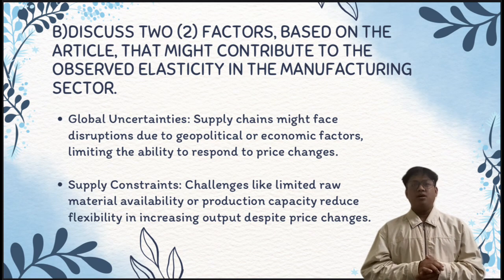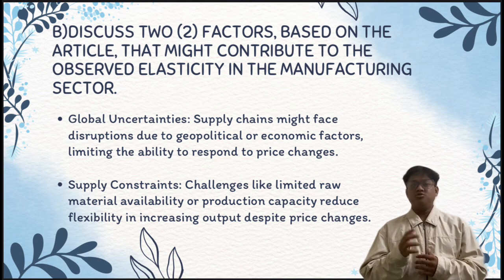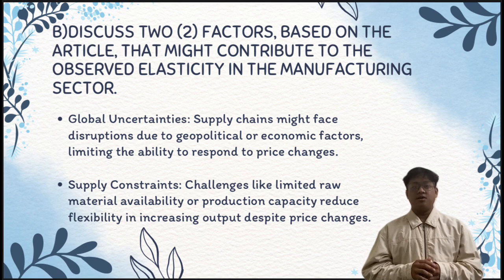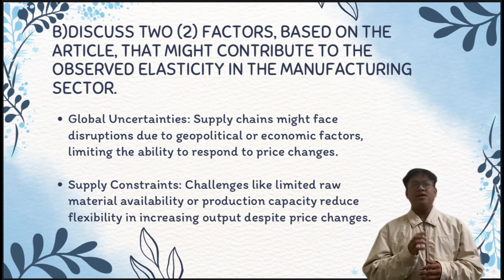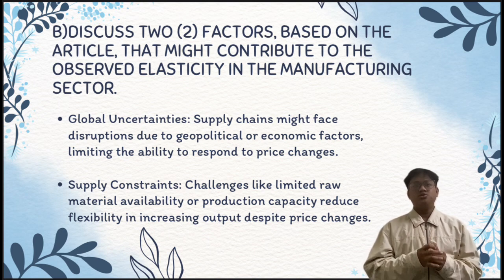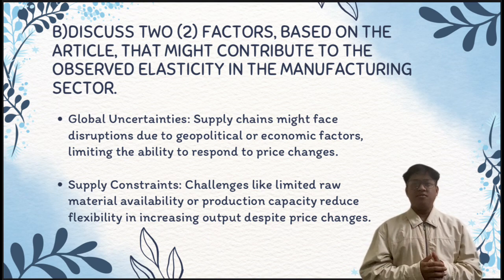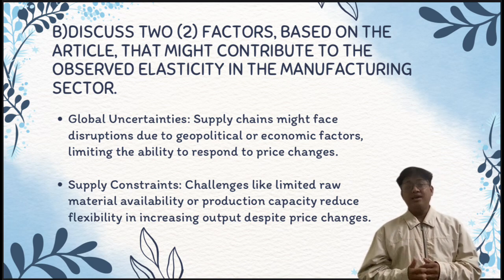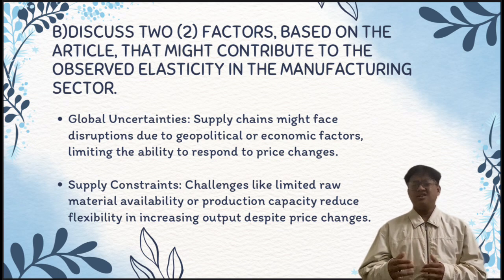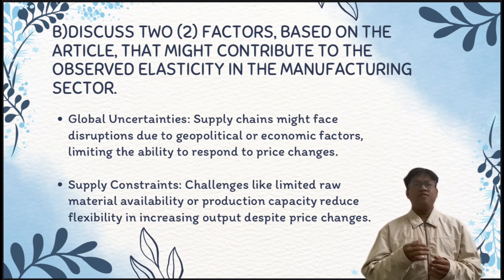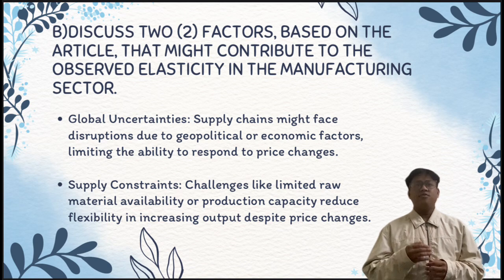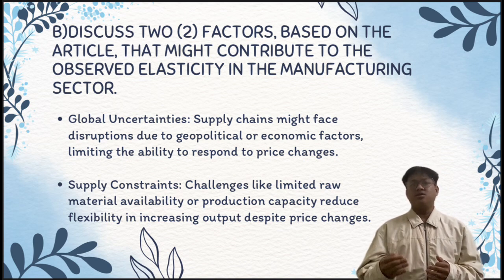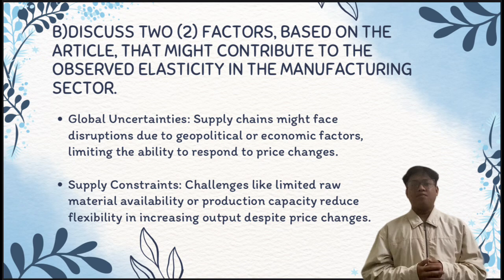Discuss 2 factors based on the article that might contribute to the observed elasticity in the manufacturing sector. So, first, global uncertainty. Supply chains might face disruption due to geopolitical or economic factors, limiting the ability to respond to price changes. Next, supply constraints. Challenges like limited raw material availability or production capacity reduce flexibility in increasing output despite price changes.